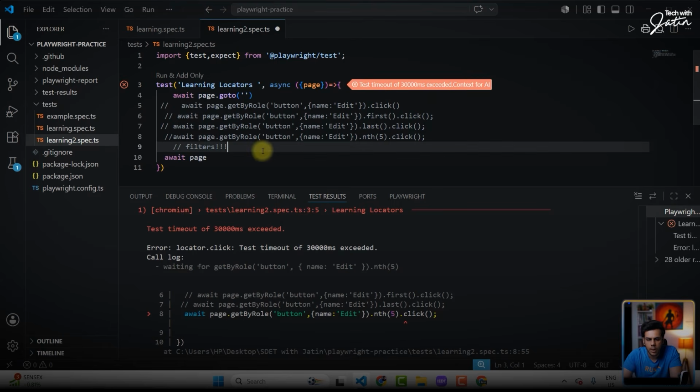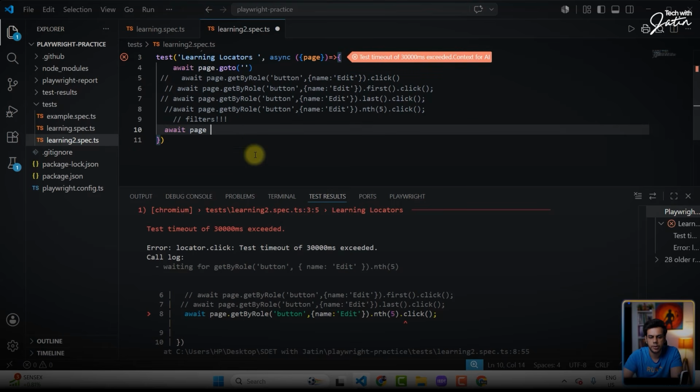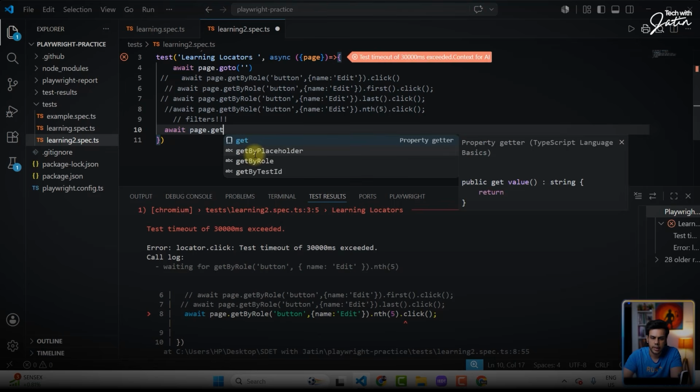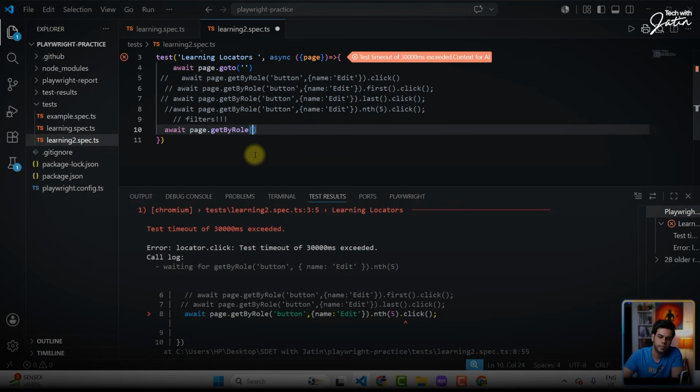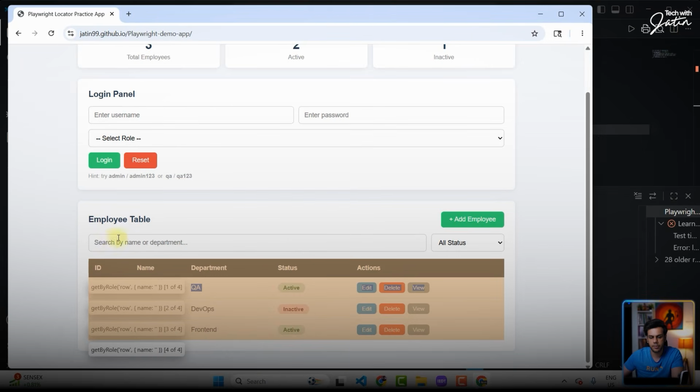Okay. I'm just going to say page.getByRole. And the role which I'm going to pass over here is going to be row. The second thing, the object literal which I'm going to pass over here, is going to be one of the visible text. Now over here, one of the visible text that I can pass is technically, let's say, the name, right? I can just give the name as Jatin.